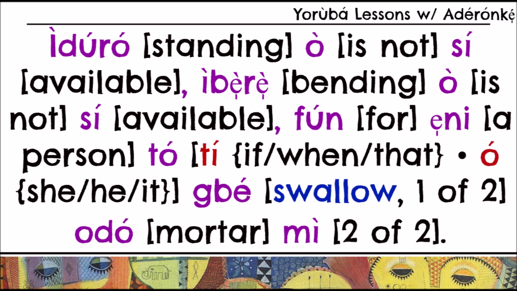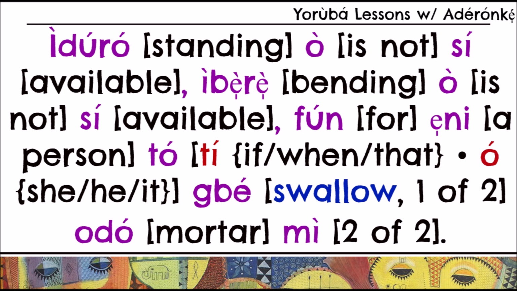So, Ìdúró, ibere, fún ẹni tó. Tó is a contraction of 2 words, T-O, combined into one form. I talked about word combinations in Yorùbá, in which the Yorùbá people would sometimes take 2 words and make it 1 word. Ìdúró, ibere, fún ẹni tó gbé odó mì.